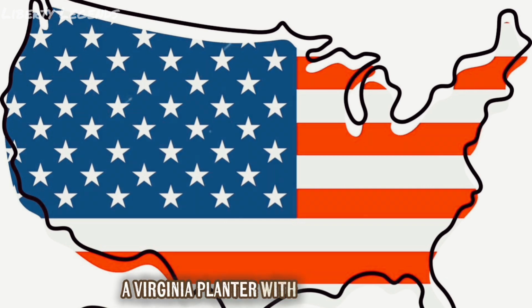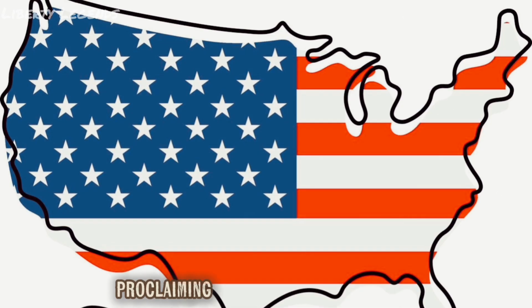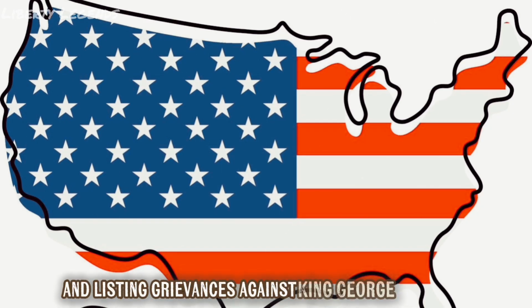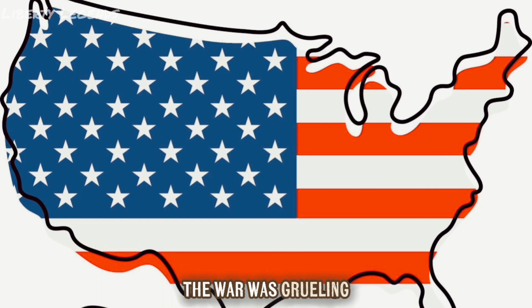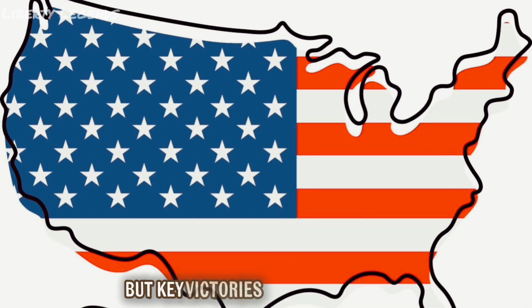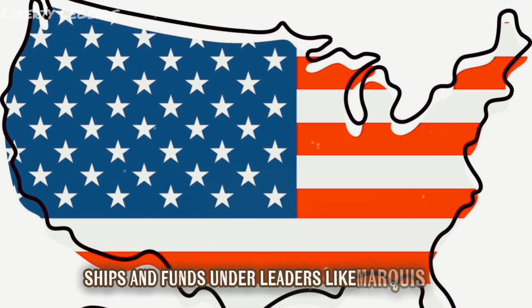A Virginia planter with military savvy. The Declaration of Independence, drafted mainly by Thomas Jefferson, was adopted on July 4th, 1776, proclaiming all men are created equal and listing grievances against King George III. The war was grueling, with early defeats like the loss of New York, but key victories at Saratoga in 1777 convinced France to ally openly, providing troops, ships, and funds under leaders like Marquis de Lafayette.